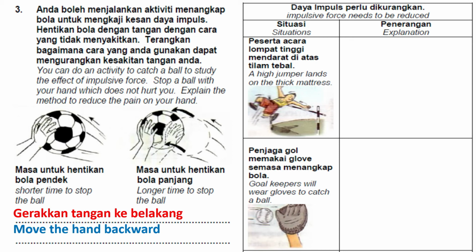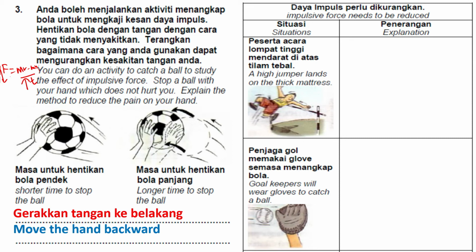So how do you reduce the pain? You know you have to increase the time of impact. If you want to decrease the impulsive force, you have to increase the impact time. The way to increase the impact time is to increase the time for you to catch the ball, so you will just slightly move backward. So the time will increase.